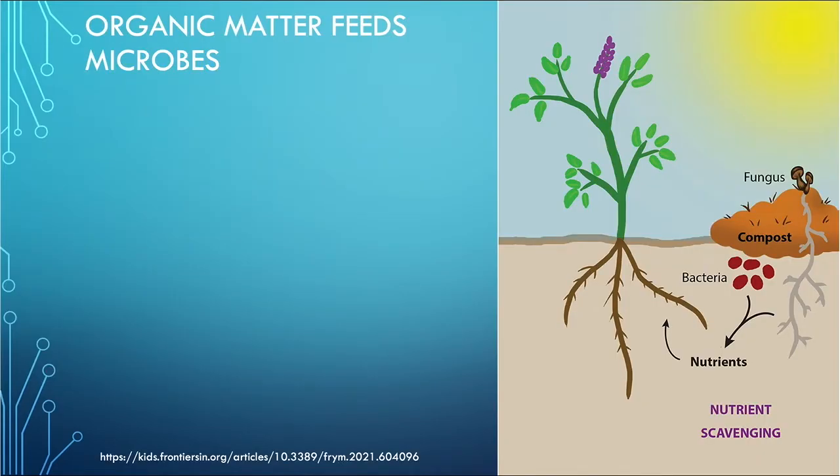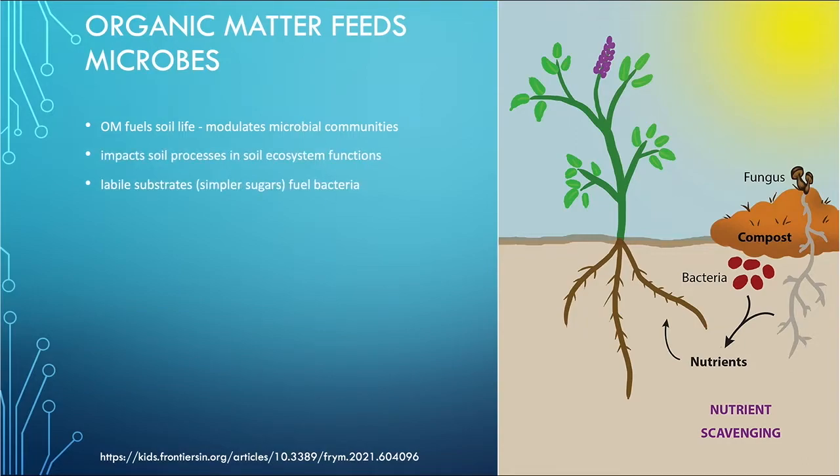It feeds microbes, first of all, so it fuels soil life, modulates microbial communities, and impacts soil processes in soil ecosystem functions. Its labile substrates, like simple sugars, for example, fuel bacteria. So things like more sugary plants that don't have much harder carbon molecules, like lots of cellulose or lignin like trees do, but rich lignin-based trunks and leaves and things like that are woody substrates that feed fungi, because the fungi have the enzymes to decompose the lignocellulose in them.